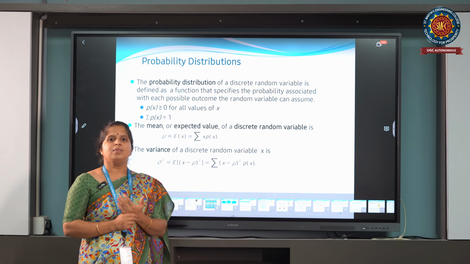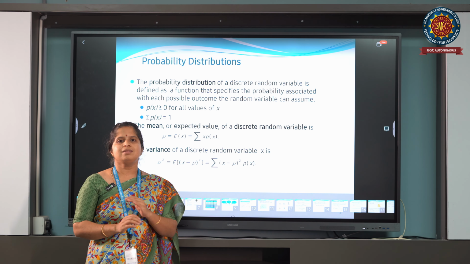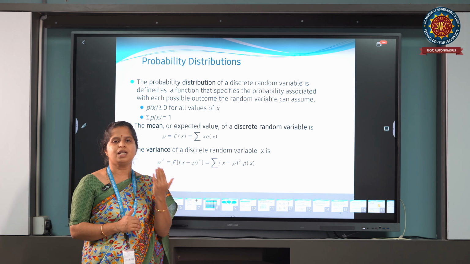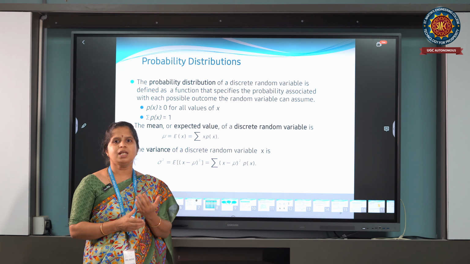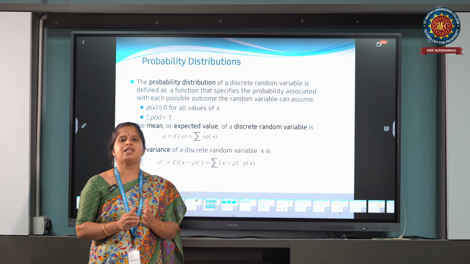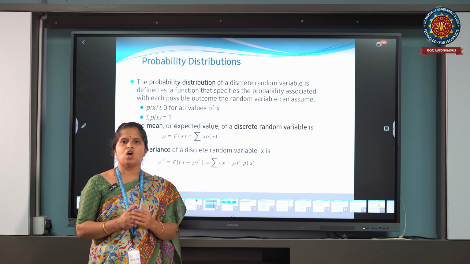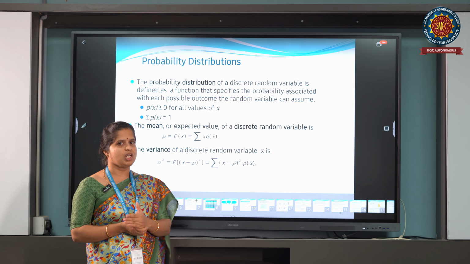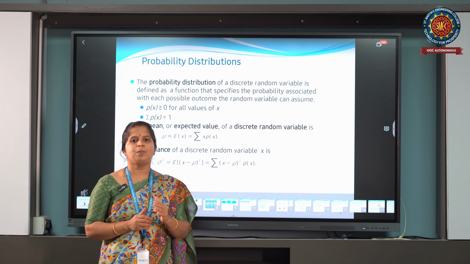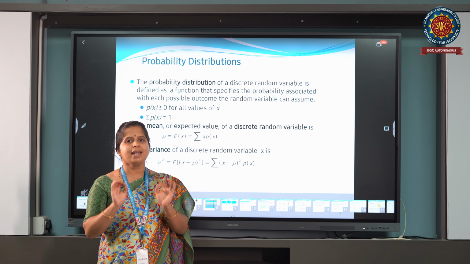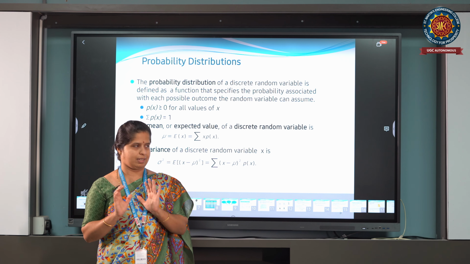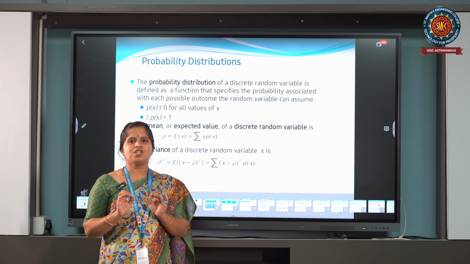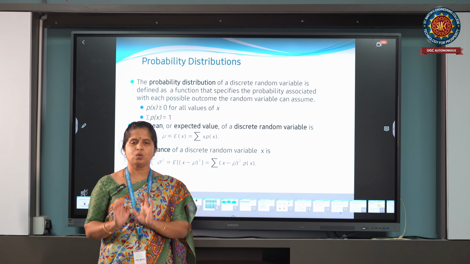If we see the mean and variance, mean is the average. For a discrete probability distribution, the mean mu is given by the expectation of X. In case of discrete random variables and discrete probability distribution, the mean is expectation of X equal to the sum of x times probability of x, and variance of X equal to expectation of (X minus mu) whole square.